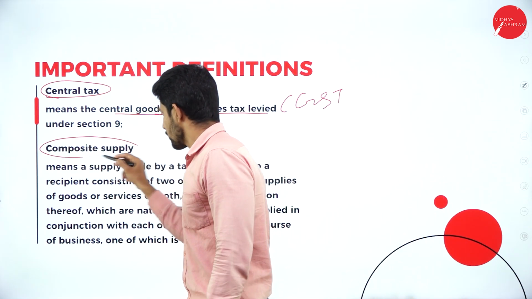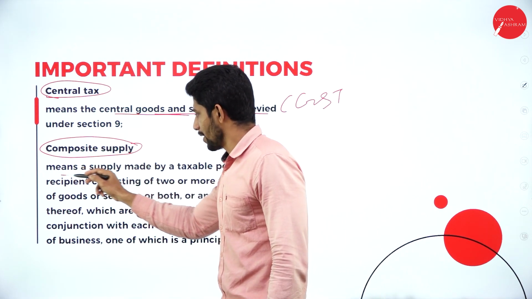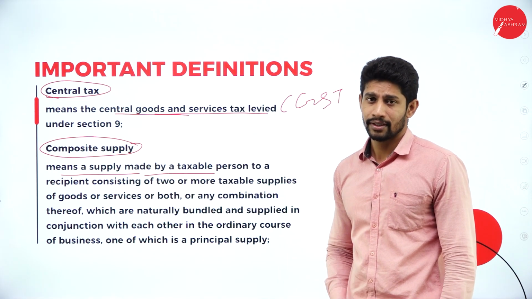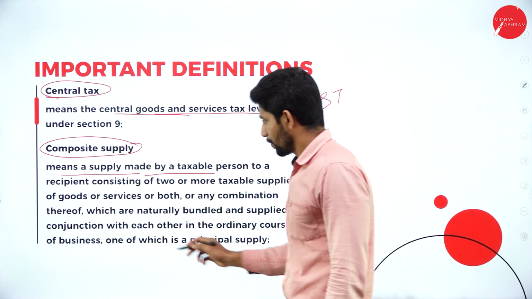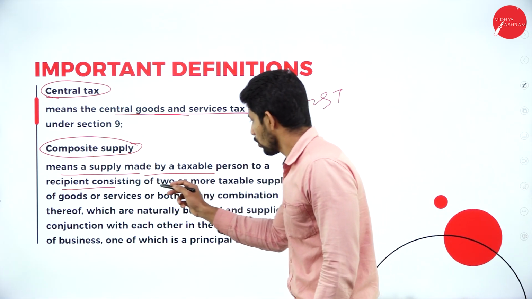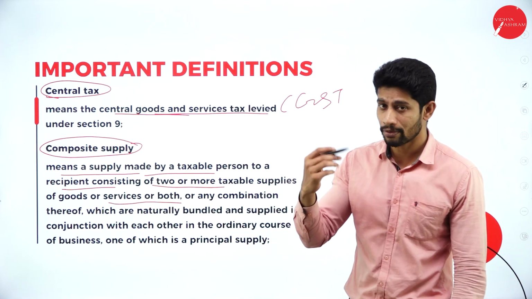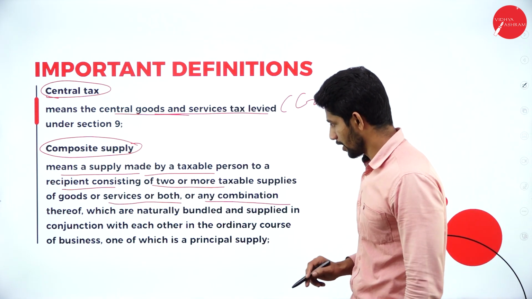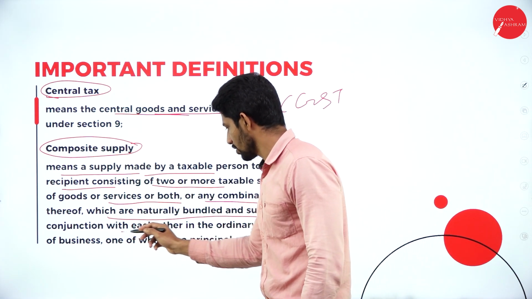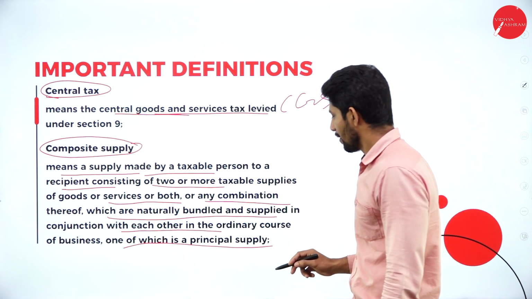Next, what is this composite supply? Composite supply means a supply made by a taxable person to a recipient, consisting of two or more taxable supplies of goods or services or both or any combination thereof, which are naturally bundled and supplied in conjunction with each other in the ordinary course of business, one of which is a principal supply.